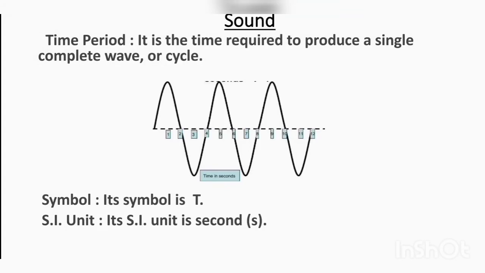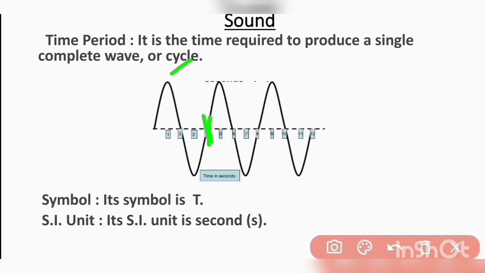Time period. It is the time required to produce a single complete wave or cycle. Here we have a diagram in which waves move from left to right. So let's say point T. The time a wave requires to pass through that given point is its time period.